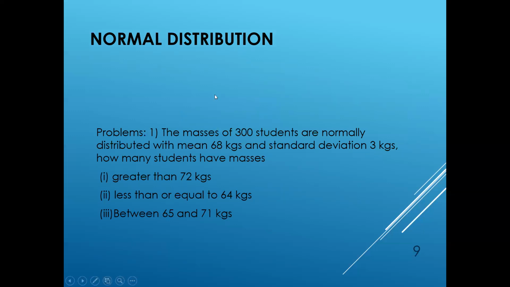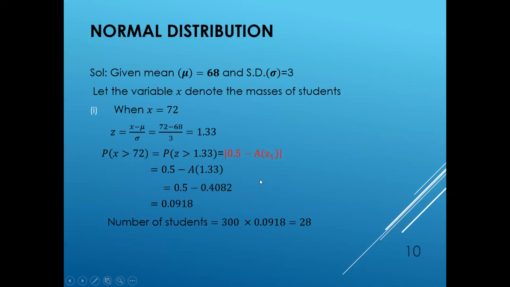Let's take an example. This is a problem. The masses of 300 students are normally distributed with a mean of 68 kgs and a standard deviation of 3 kgs. Then we have to find how many students have masses greater than 72 kgs. In the question itself, they have given the mu value as 68 and the standard deviation as 3 kgs. Let's find the first one, greater than 72 kgs. For the first one, let's take x as 72 kgs.